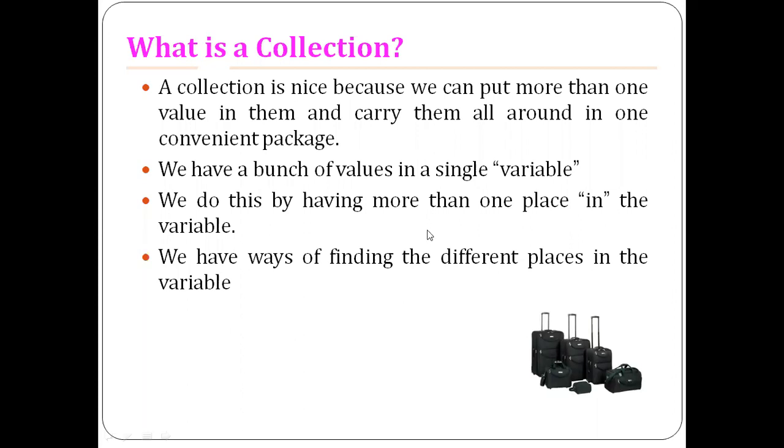We do this by having more than one place in the variable, right? We have ways of finding the different places in the variable. You can place the values in any convenient position in the variable. In other words, a collection is a convenient way of packaging many values into a single variable, right?